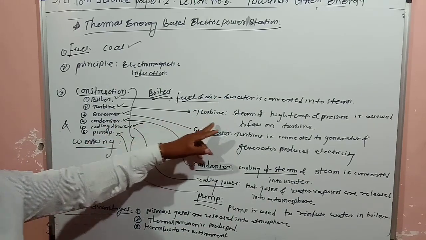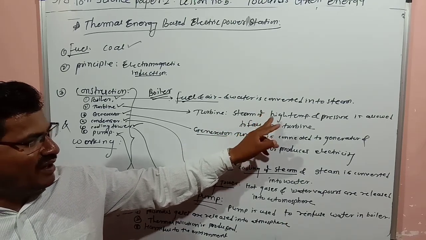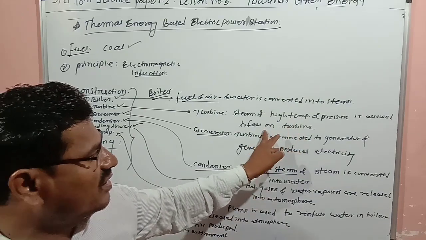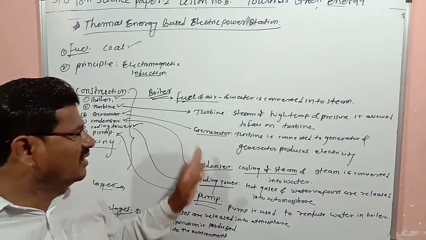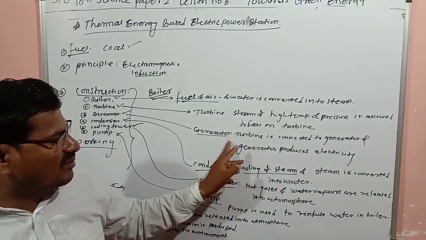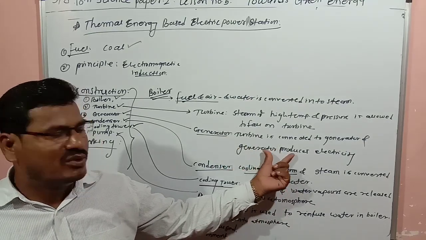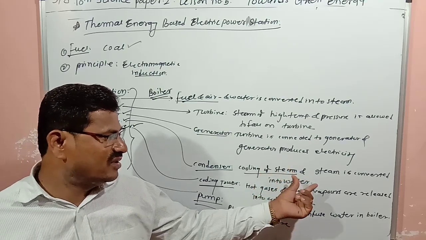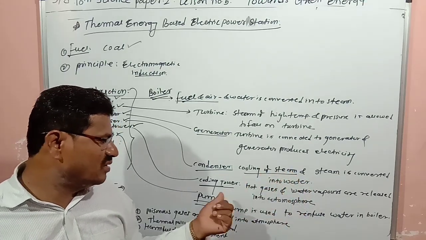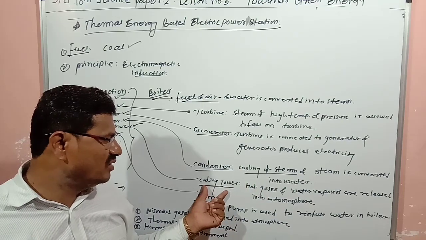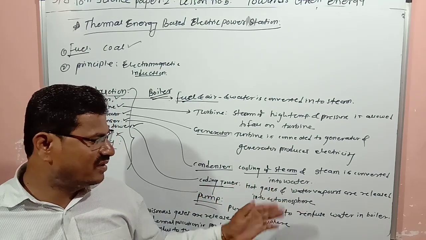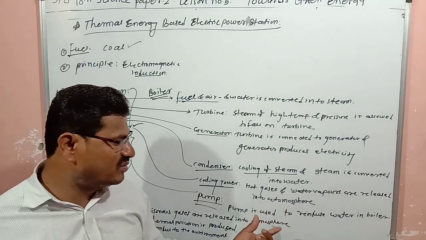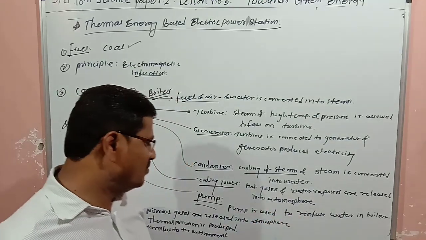Steam turbine: steam of high pressure and high temperature is allowed to fall on the turbine. Then the turbine is connected to the generator, and the generator will produce electricity. Then condenser: cooling of steam, and steam is converted into water. Cooling tower: hot gases and water vapors are released into the atmosphere. Pump is used to re-infuse water into the boiler.